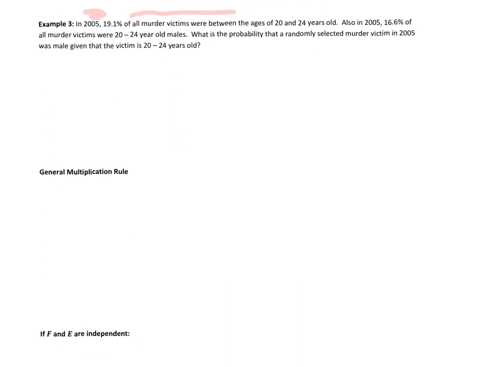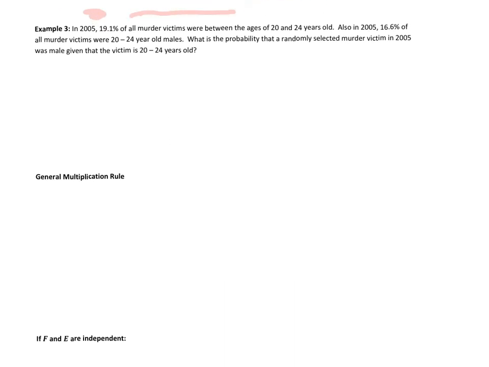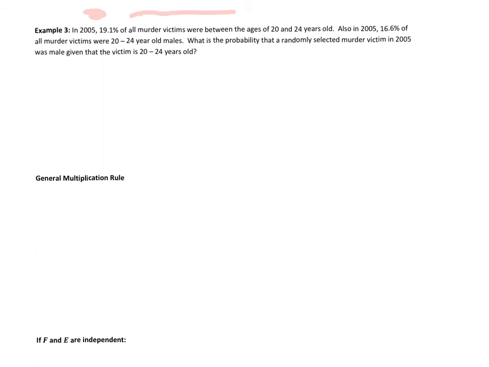So this next one. In 2005, 19.1% of all murder victims were between the ages of 20 and 24. Also in 2005, 16.6% of all murder victims were 20 to 24-year-old males. What is the probability that a randomly selected murder victim in 2005 was male, given that the victim is 20 to 24 years old? That last sentence always tells us what we want to find.